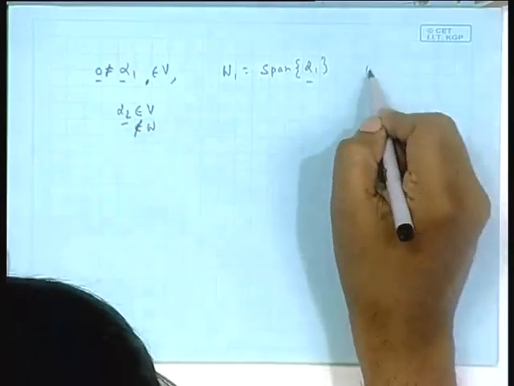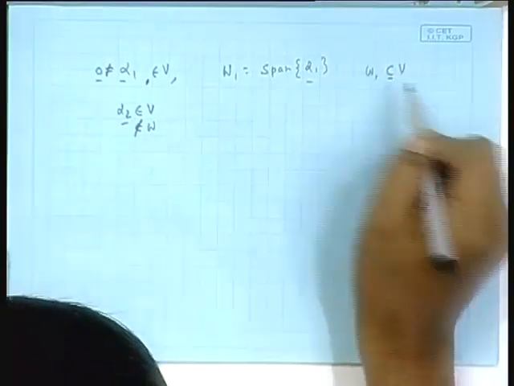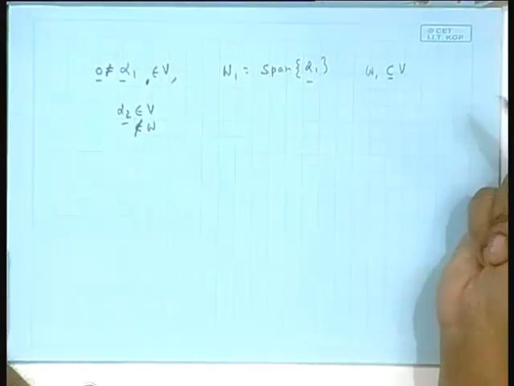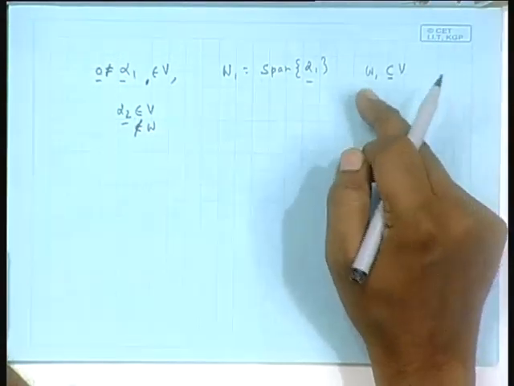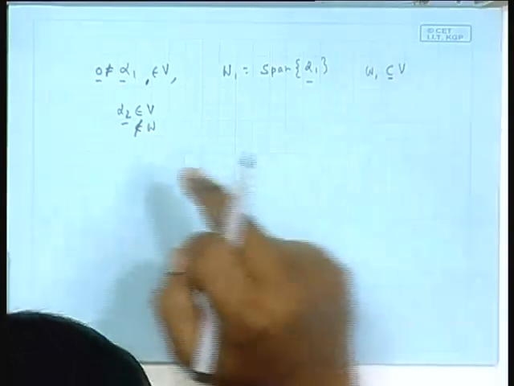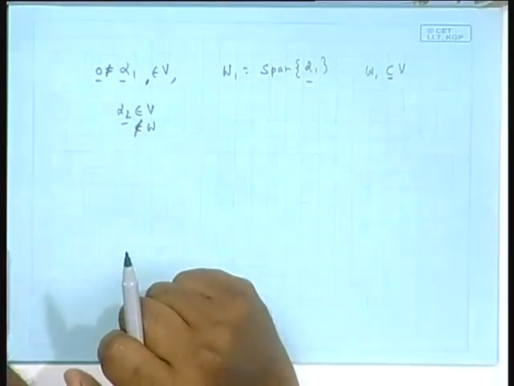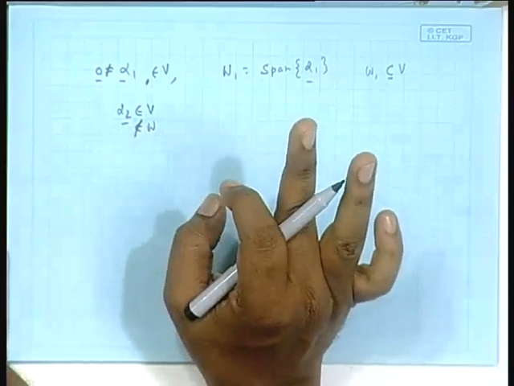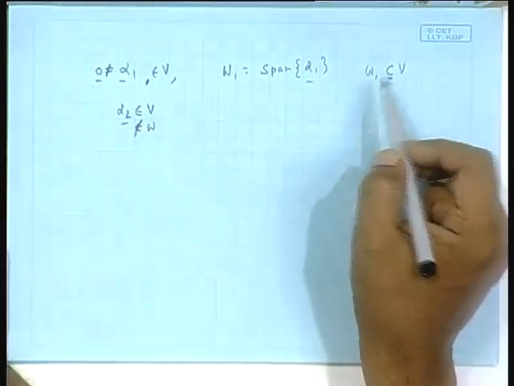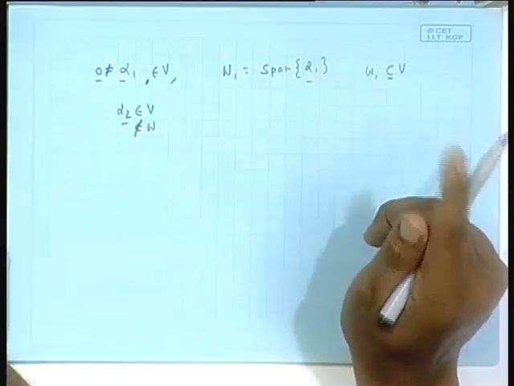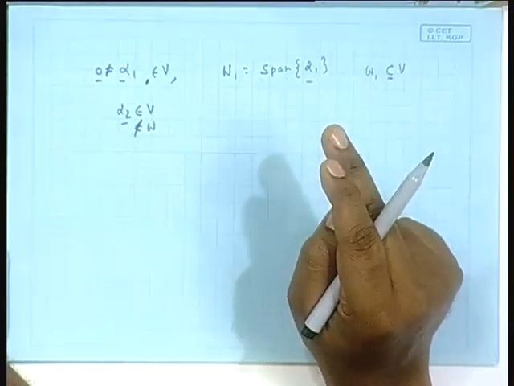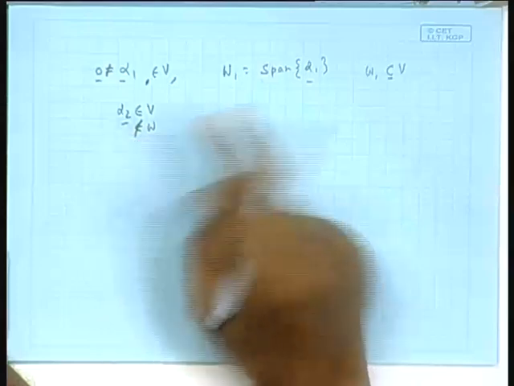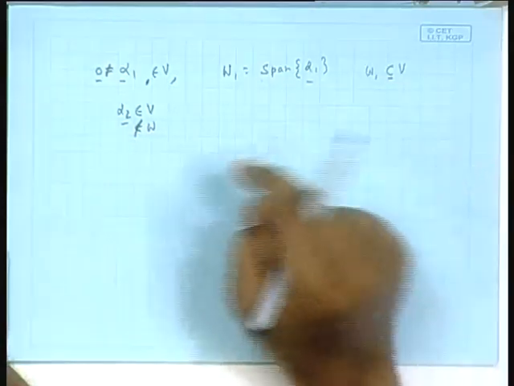Because after all, here you find W 1 is a subset of V. So, if W 1 is smaller than V in size, you go outside W 1, remain in V, pick up somebody from there and call it alpha 2. So, obviously, alpha 2 cannot be the 0 vector, because alpha 2 is outside W 1. 0 is unique for the vector space. So, the 0 of V and the 0 of W 1 are the same, only one 0, and that is why this cannot be 0, because I am outside W 1. So, it cannot be 0.